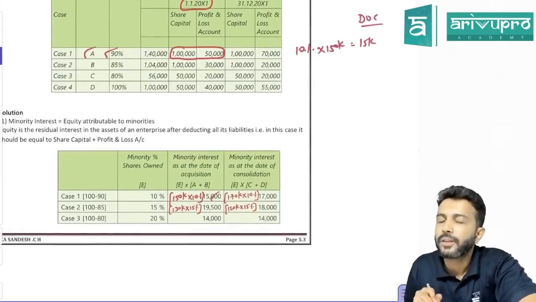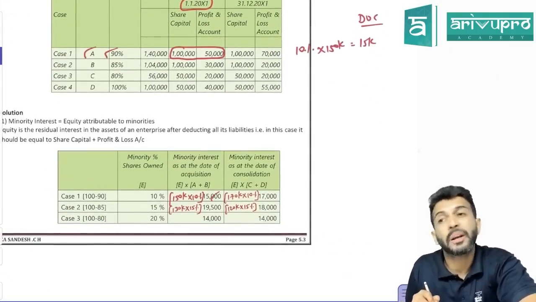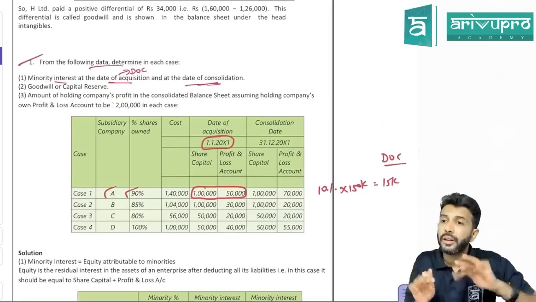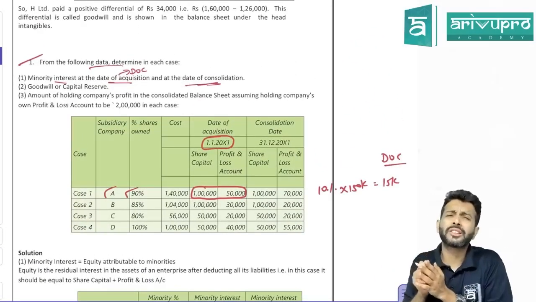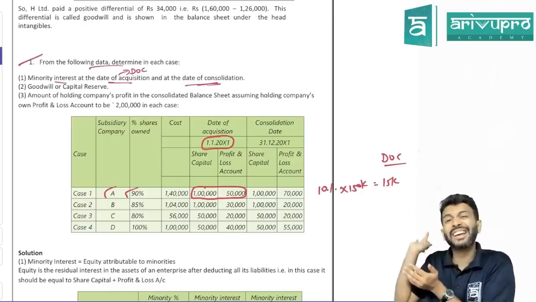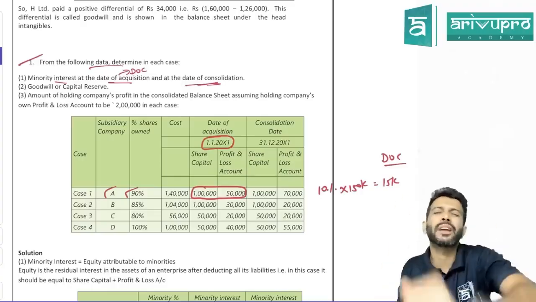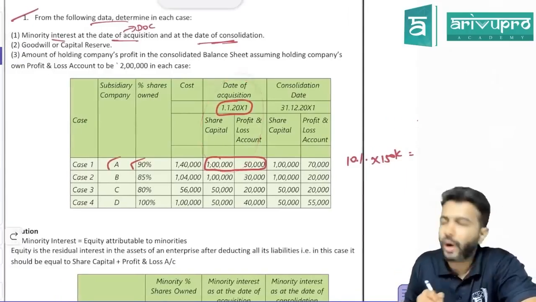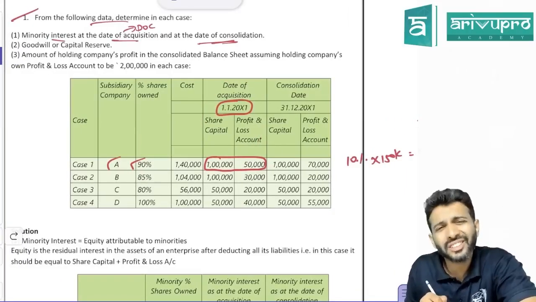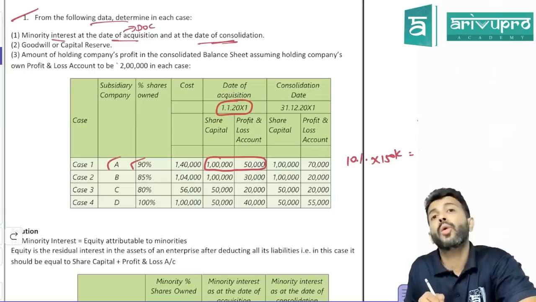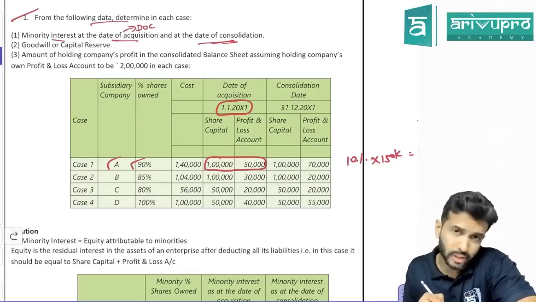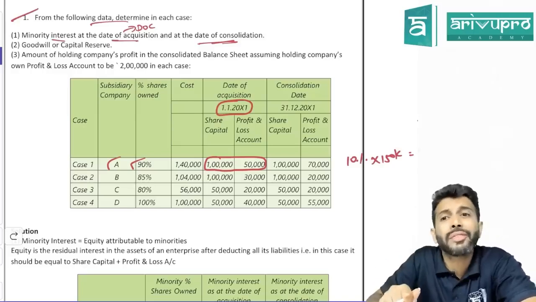Got it? The same data you have to find out on the date of reporting also. Date of reporting means date of consolidation. When will you prepare the consolidated financial statement? On the date of control or at the year end? At the year end. What is minority interest's balance? Same thing. On the date of control, if you want minority interest, you need to find net assets on the date of control. If you want minority interest on the date of consolidation, that is at the year end, you have to again find net assets.